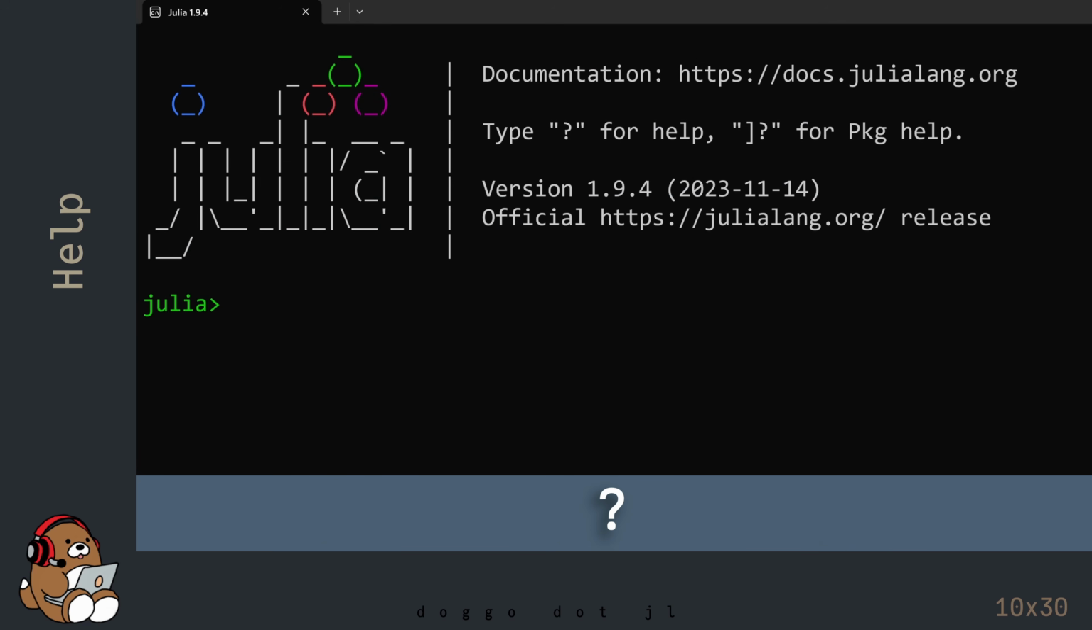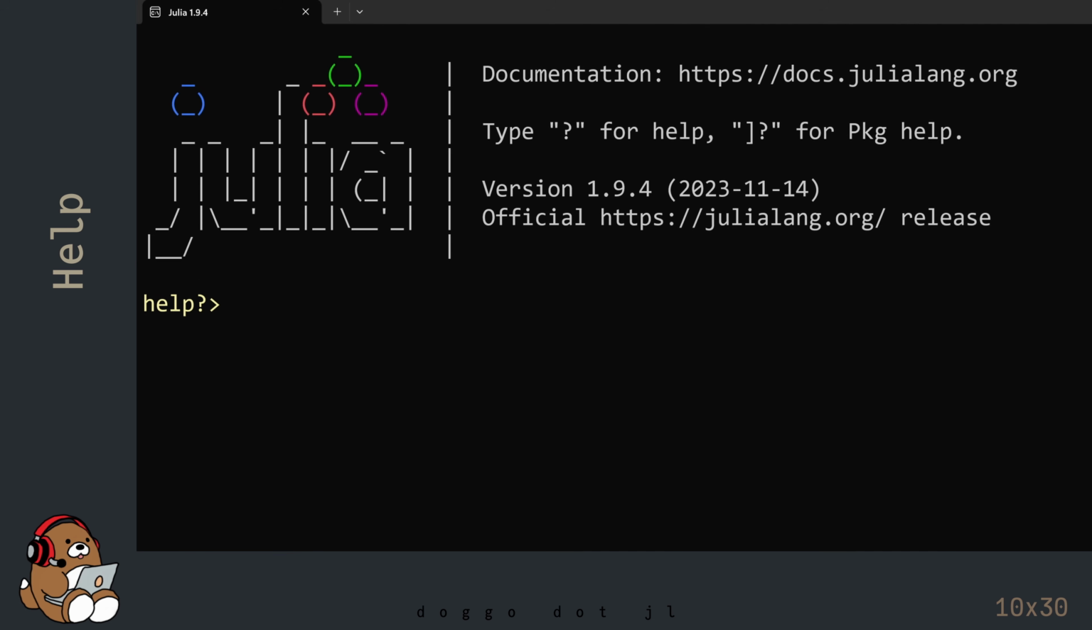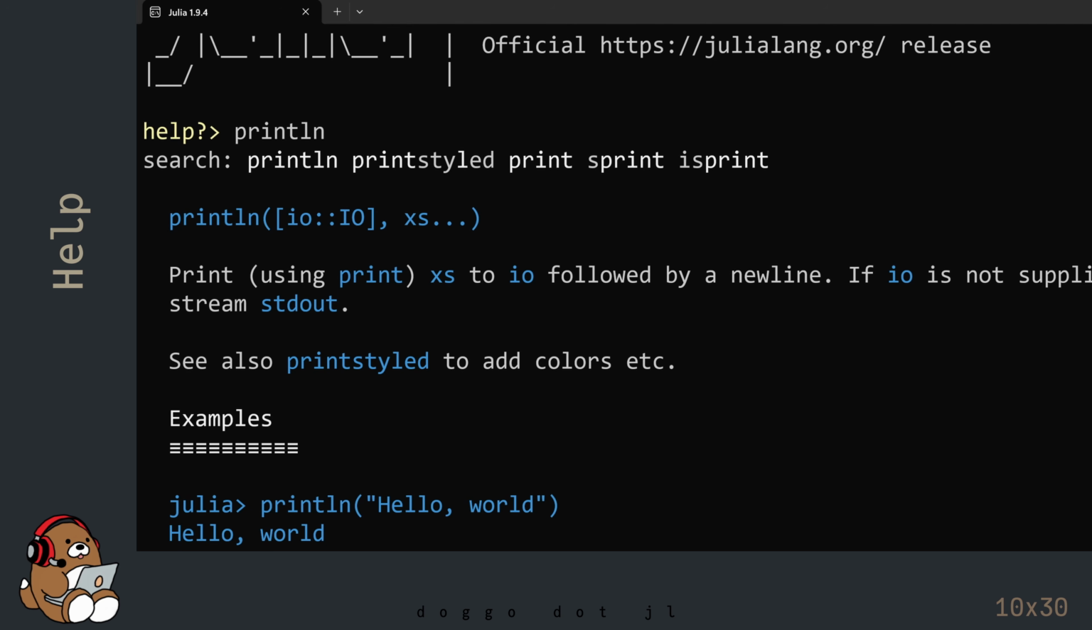You can also find documentation when using the Julia REPL. The REPL comes included with Help Mode, which you can enter by using the question mark character. The prompt will change, indicating that you are in Help Mode. Help Mode will return any documentation that it can find on your query.